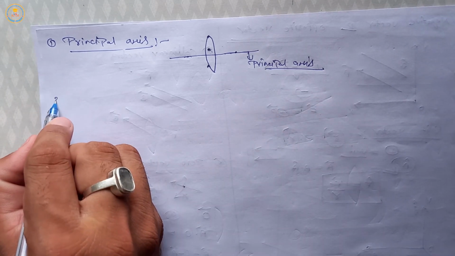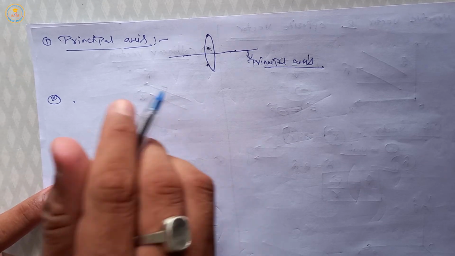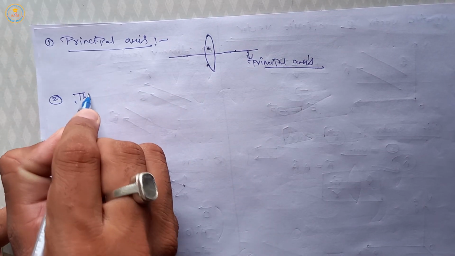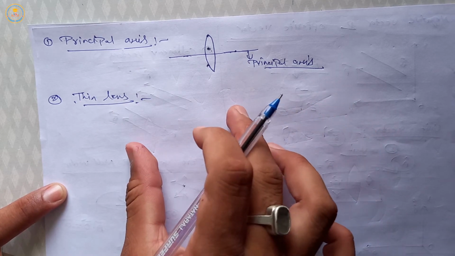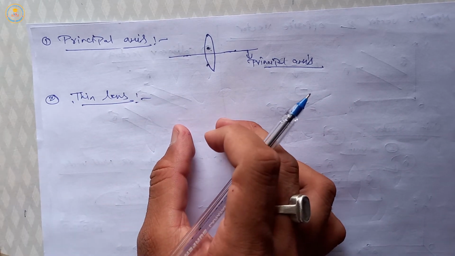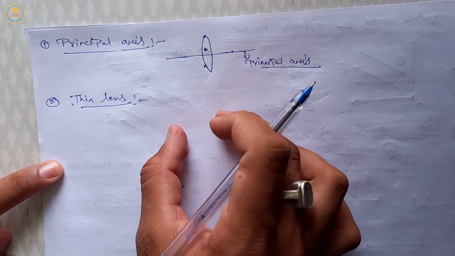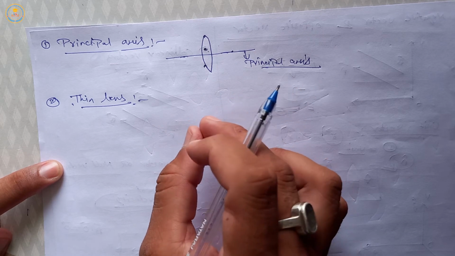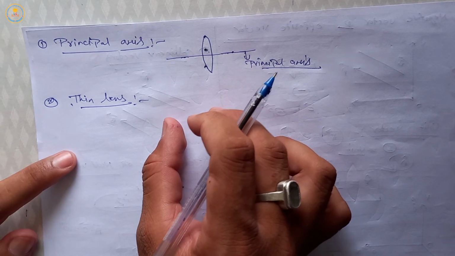The second definition is thin lens. What is thin lens? In this lens, the thickness compared to the radius of curvatures is neglected.